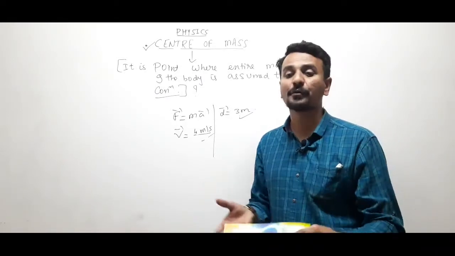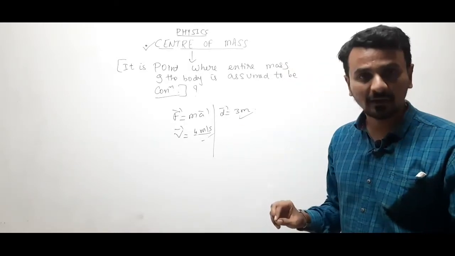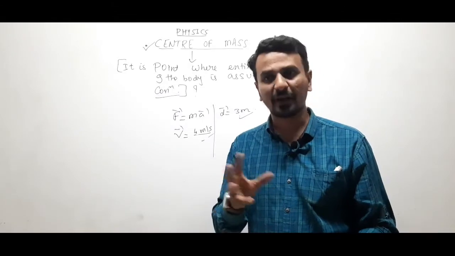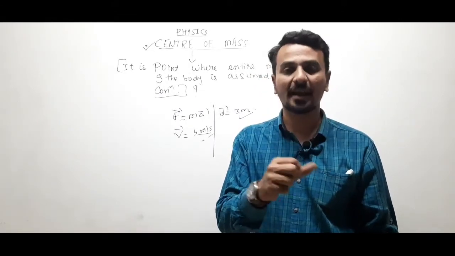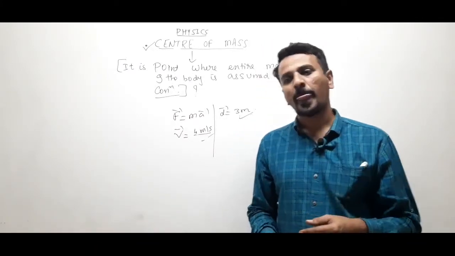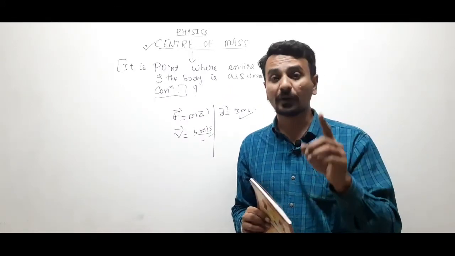Whenever you are writing that the velocity of body is this, or the external force acting on the body is this, that means we are talking about the force acting on the center of mass of the body. Clear?